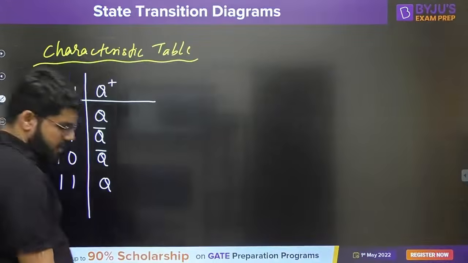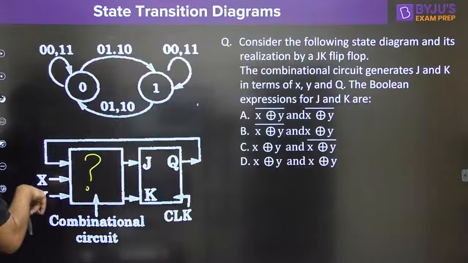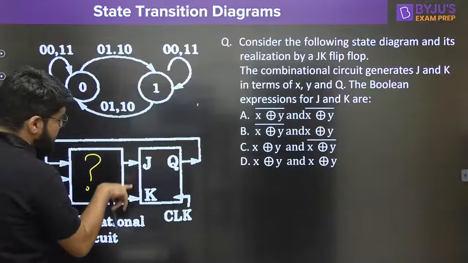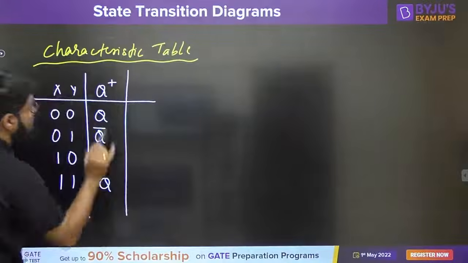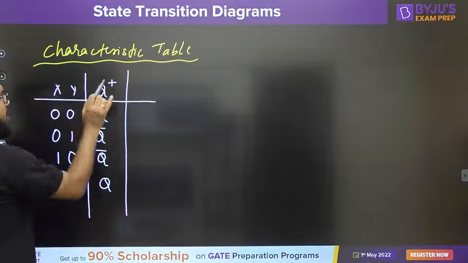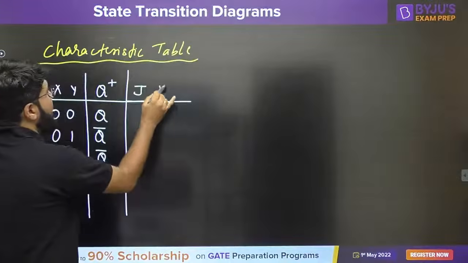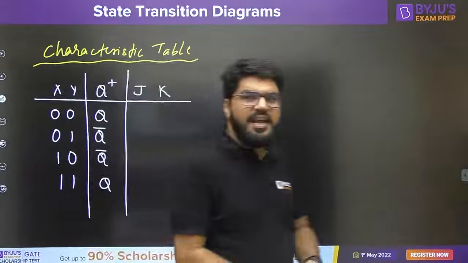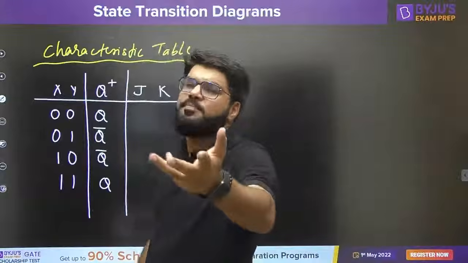Now based on this, this combinational circuit which takes the input X, Y and Q produces the output JK. What is the expression for JK? So what you have to do now? We know the state transitions now: Q plus equal to Q or Q plus equal to Q bar. You have to think about the excitation table, like yesterday I explained the excitation table. For a given state transition, what should be the input to the flip-flop?